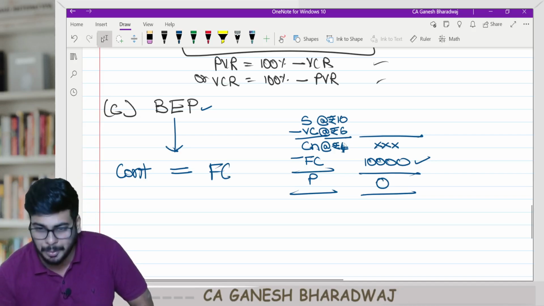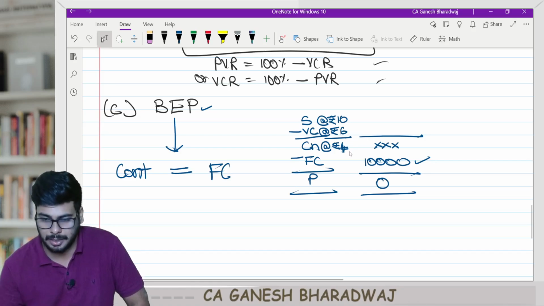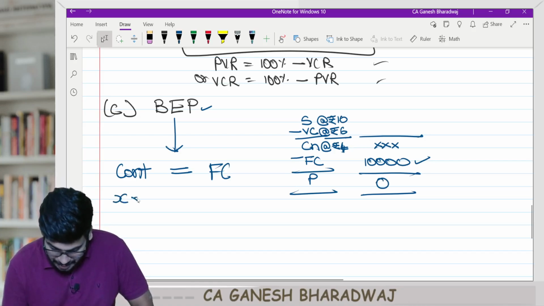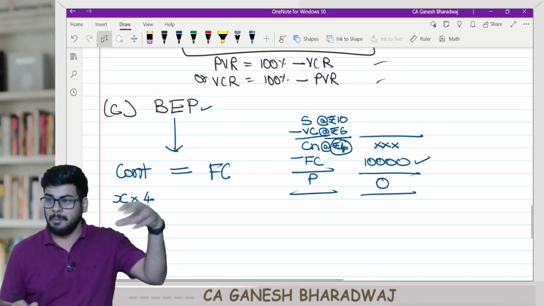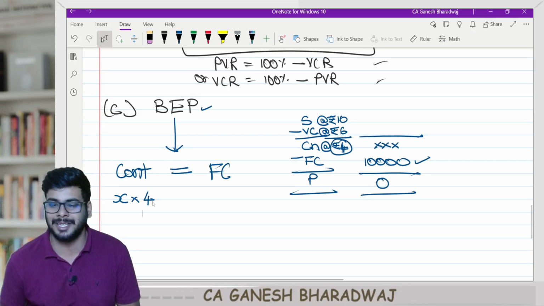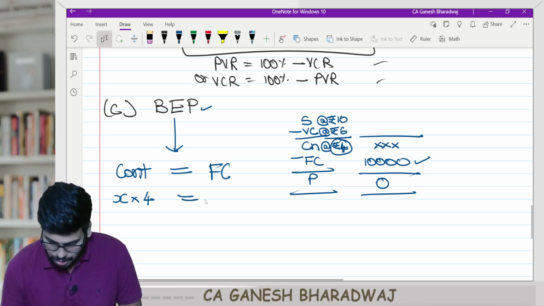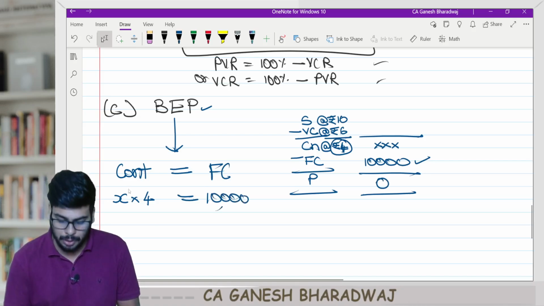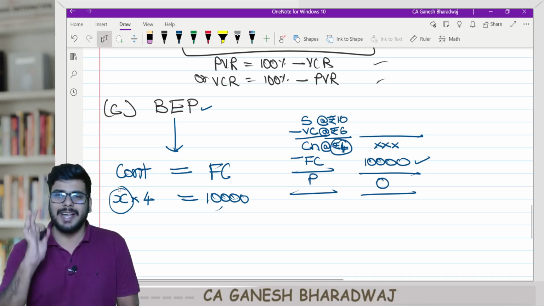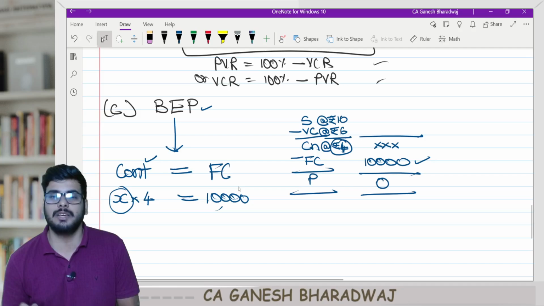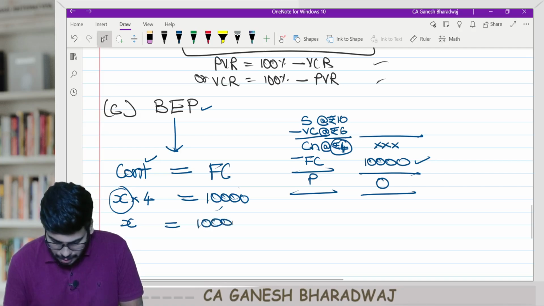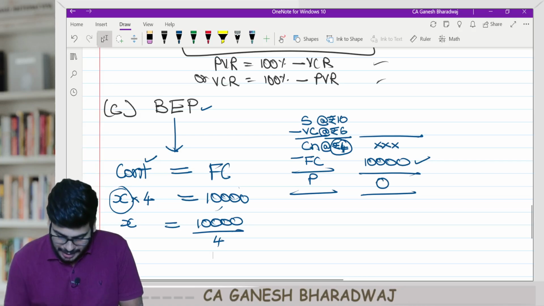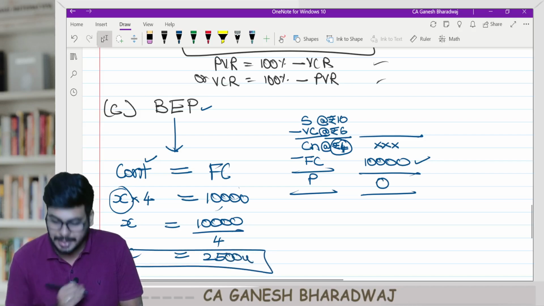Now, contribution is how much? I don't know how many units, so I need to calculate the units. But every time I sell a unit, I will get 4 rupees. So, can I say my contribution will be number of units sold into 4 rupees, which is equal to 10,000? We are trying to find out how many units I should sell to exactly generate a contribution equal to 10,000 rupees. So X is equal to 10,000 divided by 4. X is equal to 2,500 units. Are you clear with this?